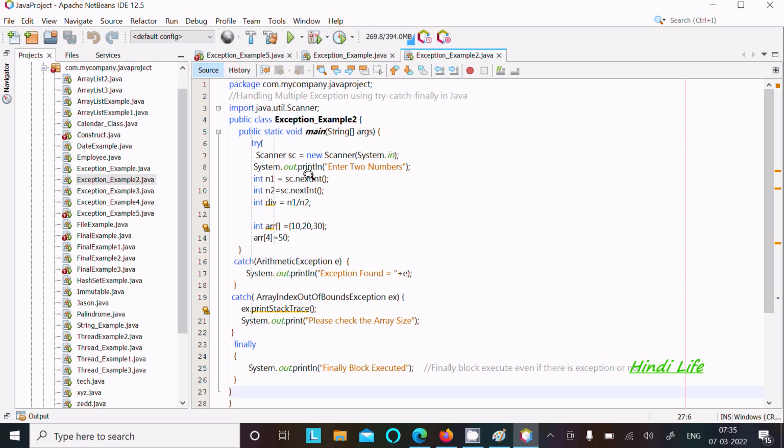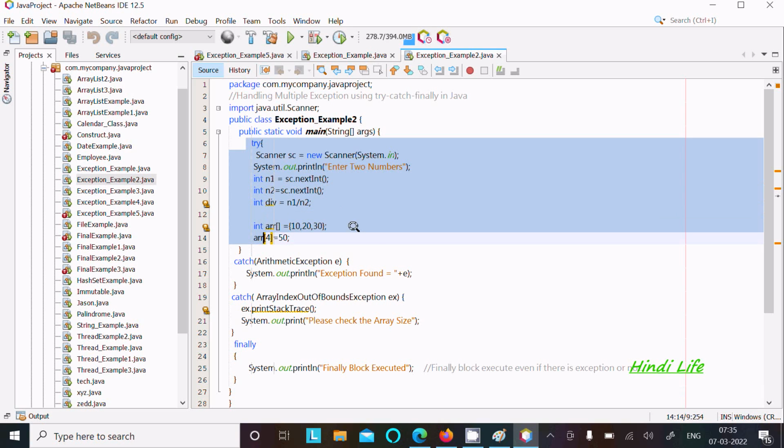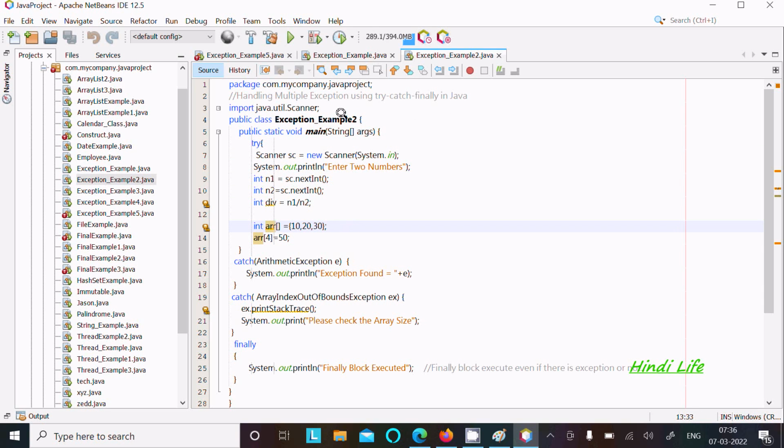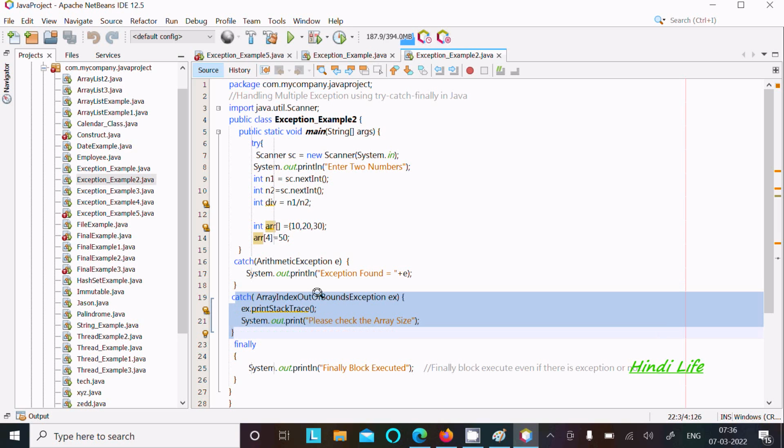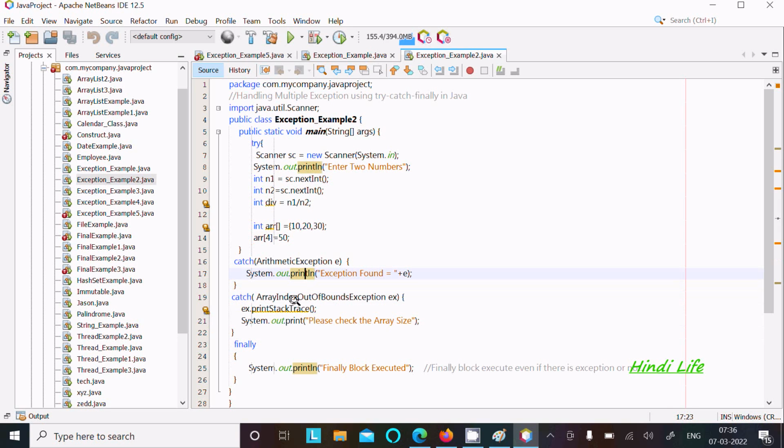Here I'm going to discuss handling multiple exceptions using try, catch and finally blocks in the Java programming language. Now you can see there is the try block and multiple exceptions that I'm handling. So this is now the catch block, so catch one and this is now catch second. First here is ArithmeticException and next that's for ArrayIndexOutOfBoundsException.